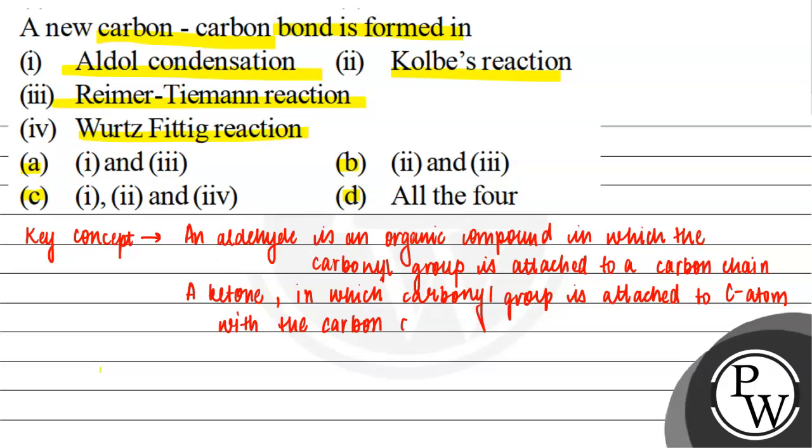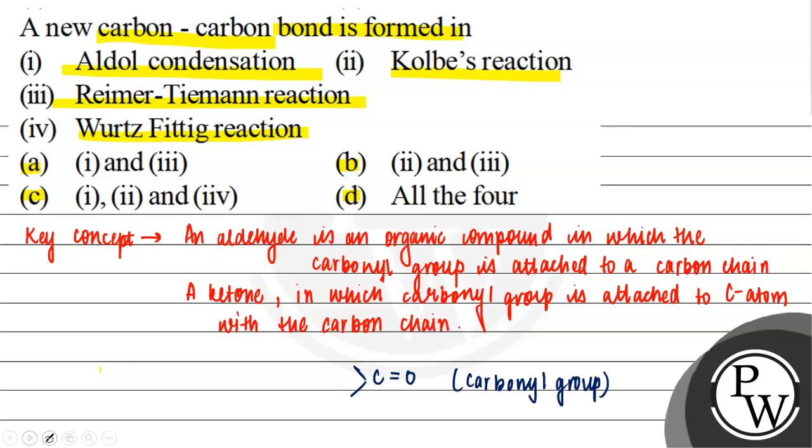Now if we talk about the carbonyl group, it looks somewhat like this. C double bond O, and these are the groups attached, substituted groups. So this is our carbonyl group.